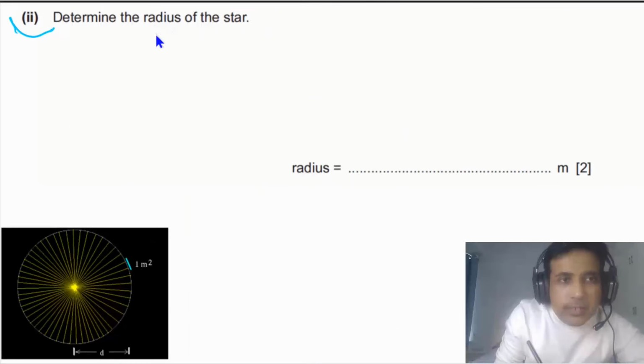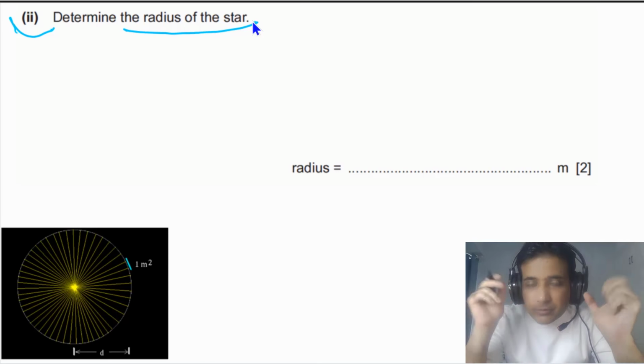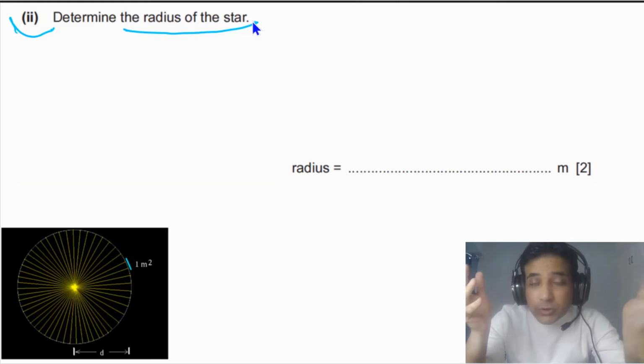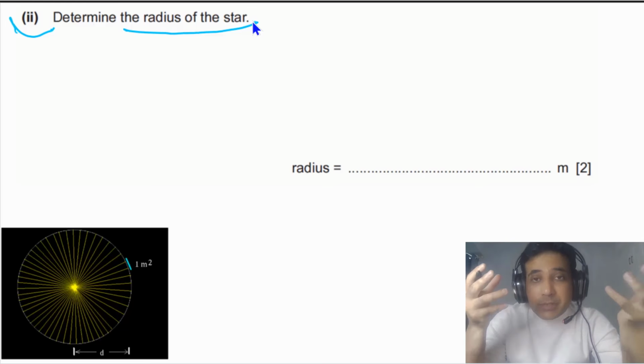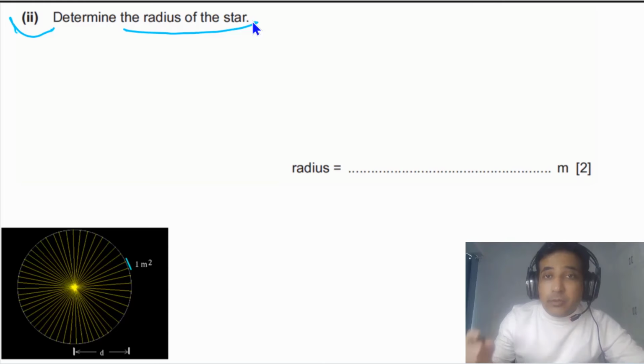For the second part, we need to determine the radius of the star. So we have the surface temperature of the star, and we have the luminosity of the star. We can use these two quantities and determine the radius of the star. So you can see how beautiful physics is. Our physics makes our life easier. We are just sitting on our planet, we have the luminosity, we have the surface temperature, which we have determined using other methods, and now we can find the size of the star.